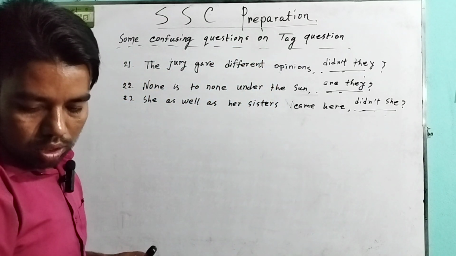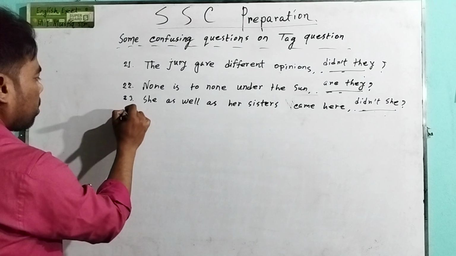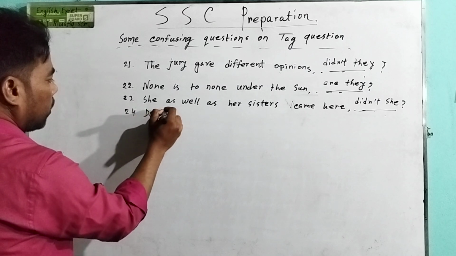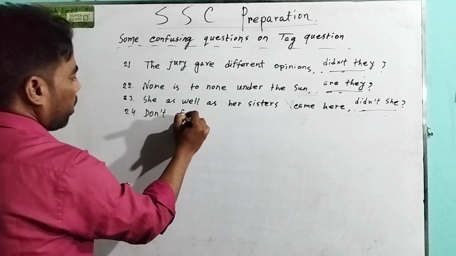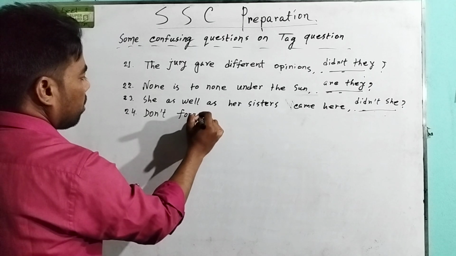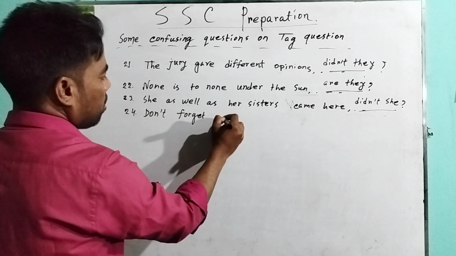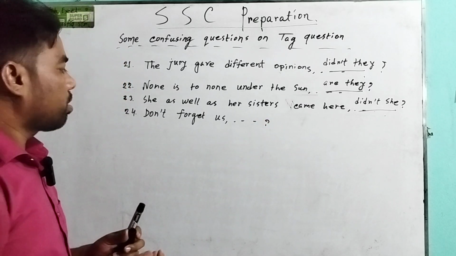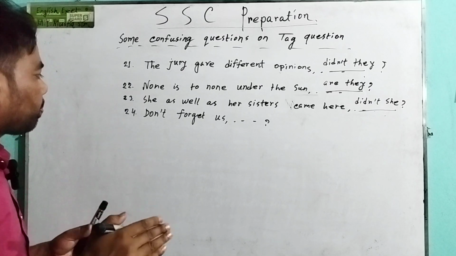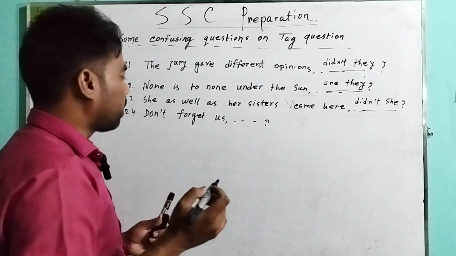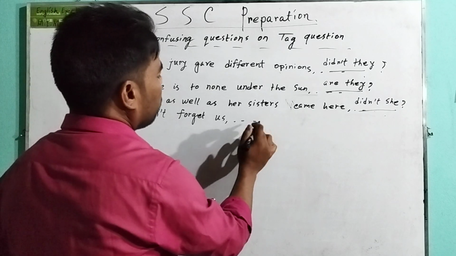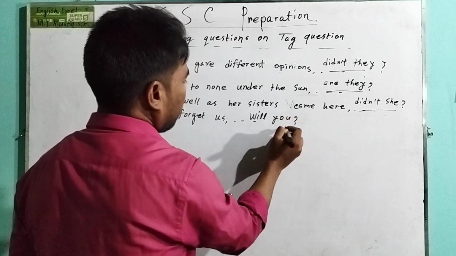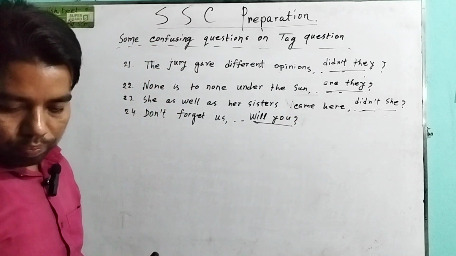Question 24. Don't forget us. This is also an imperative sentence. So for an imperative sentence we have to take the tag question will you. Don't forget us, will you?